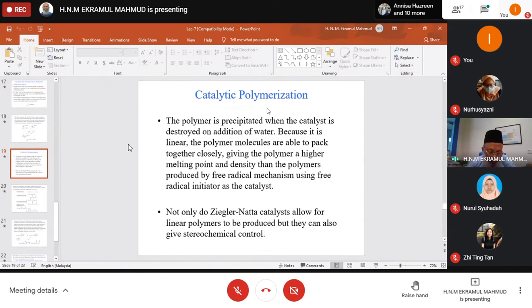You have the same monomer. If you choose a different catalyst and a different reaction pathway, it will end up with a specific product. While if you choose a different route, meaning a different preparation technique with a different catalyst, you will end up with another type of product. Product quality will be different, but the same polymer, suppose ethylene.